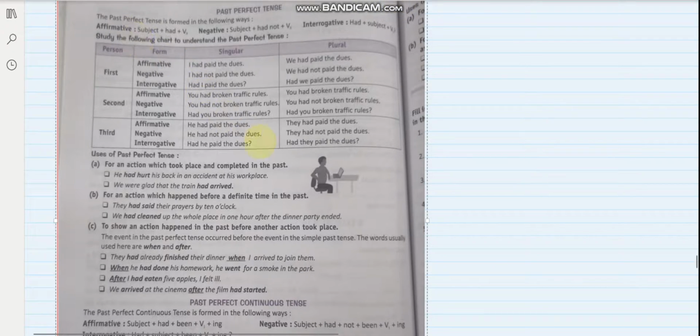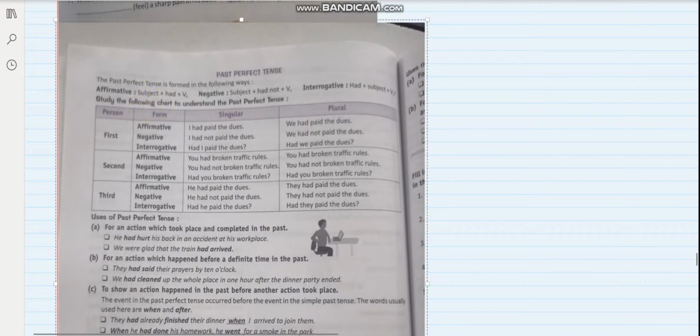So, let us start today's topic. As you all know, we were doing past tense, and we have already done the first two parts, that is the simple past tense and past continuous tense. Today, we will be doing past perfect tense and past perfect continuous tense. Now, let us first see what do you mean by past perfect tense.